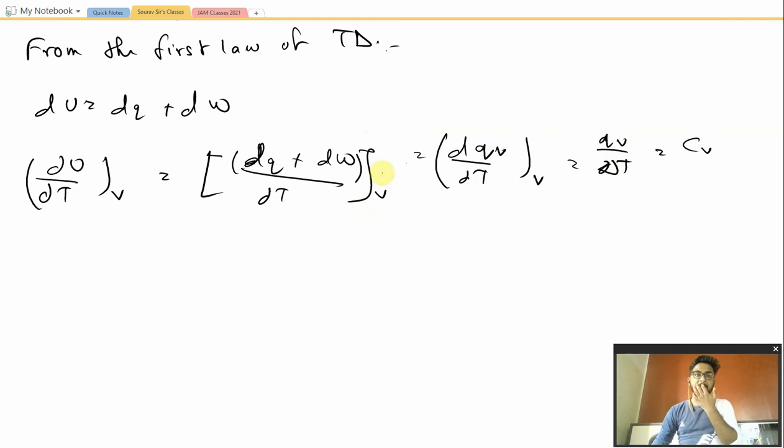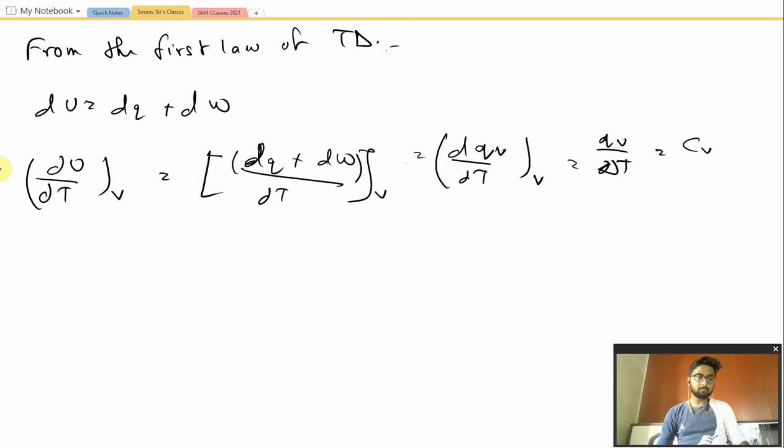Okay, so we just derived the value of CV from the above equation, where we got the value of dU by dT at constant V. We use the first law of thermodynamics to bring the heat term into the system, and therefore we found the value of CV to be equal to dU by dT at constant V.